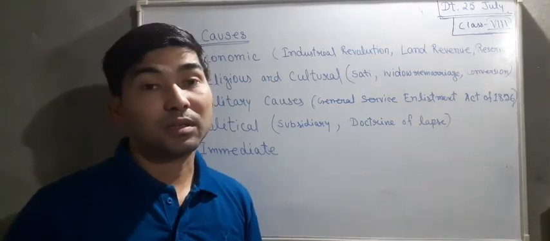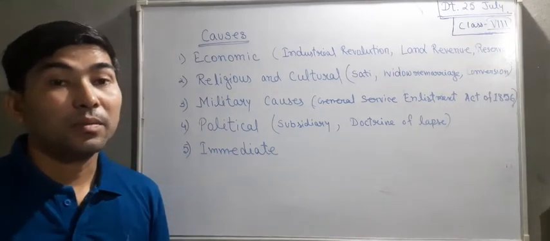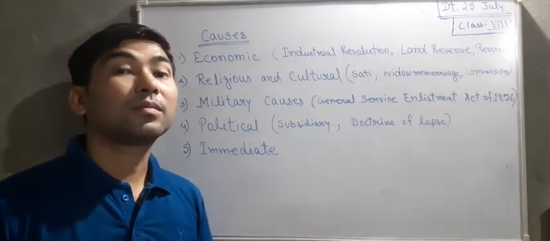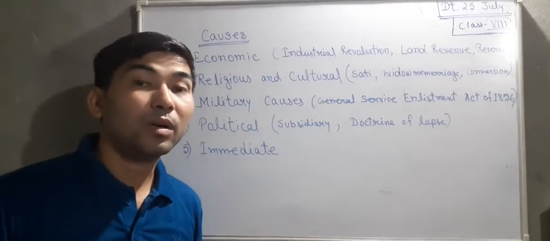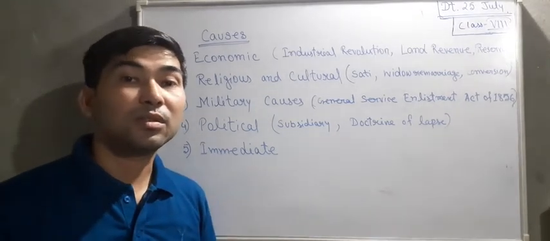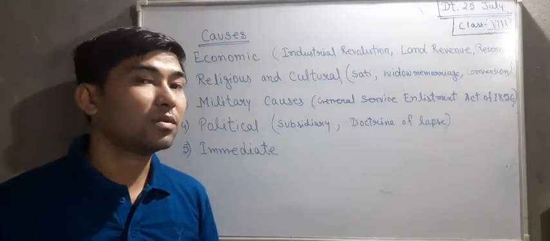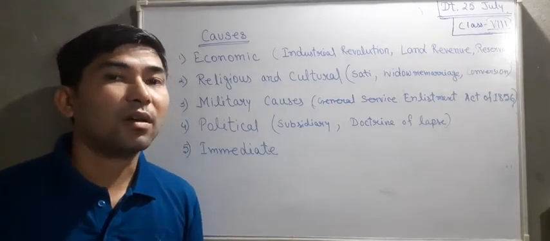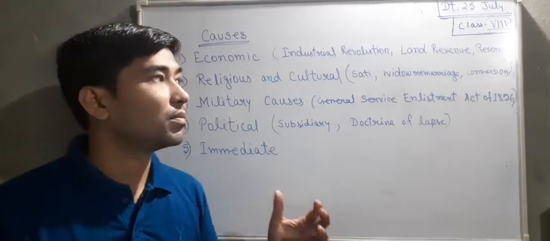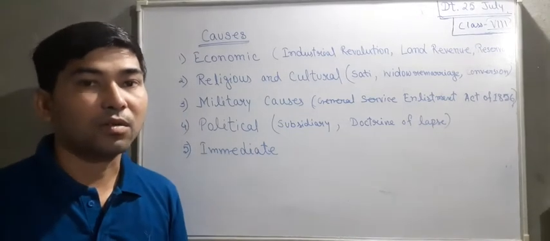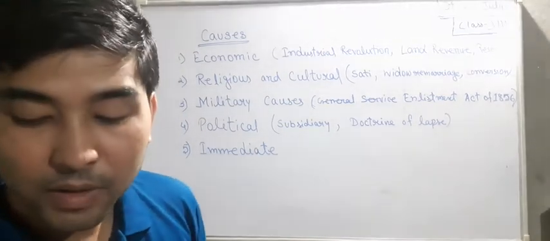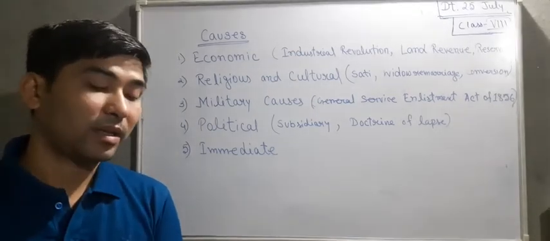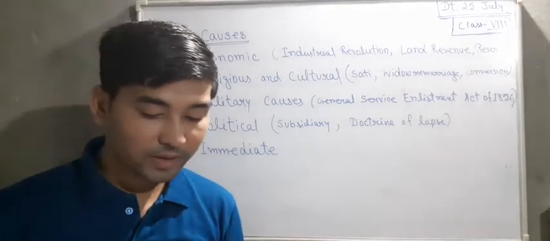Then conversion: Christian missionaries tried to convert Hindus and Muslims into Christianity, which many communities did not like. Not only that, the Wahhabi movement and many others were also started by the Muslims because of these things.